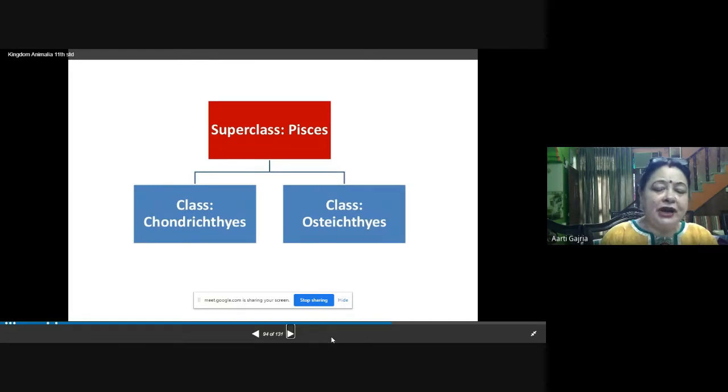Now, this superclass Pisces is divided into two classes depending on the endoskeleton. Exoskeleton is made up of scales, but endoskeleton can be made up of cartilage or bones. If the endoskeleton is made up of cartilage, the class is called Chondrichthyes. And if the endoskeleton is made up of bones, the class is called Osteichthyes. So the superclass Pisces can be divided into two classes, Chondrichthyes and Osteichthyes.